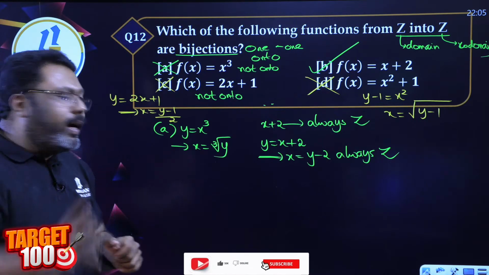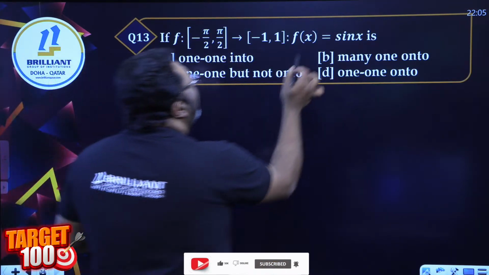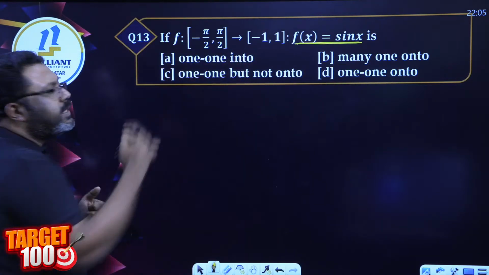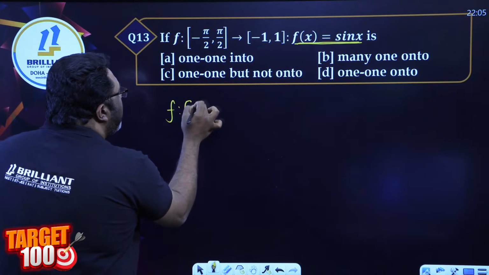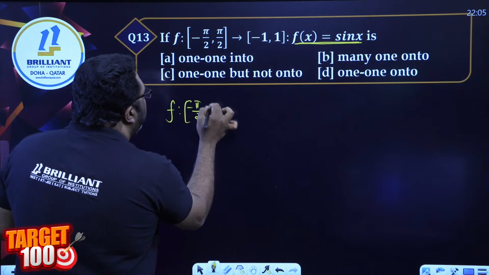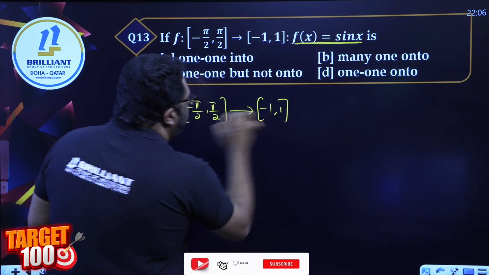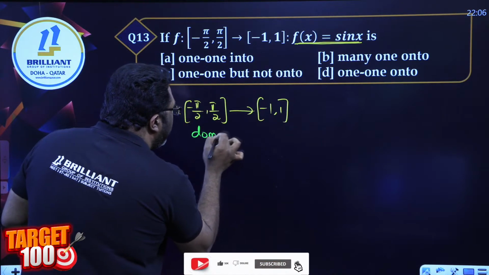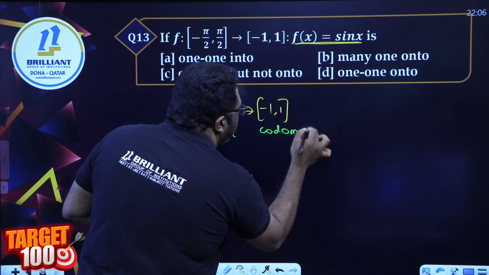Okay, fine. One last question which I feel is very important, one from trigonometry. Do you see that sin x is given to you and the function is mapping minus pi by 2 to pi by 2 up to minus 1 to 1. So this is going to be your domain and this is going to be your codomain.